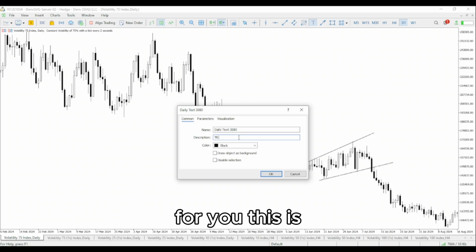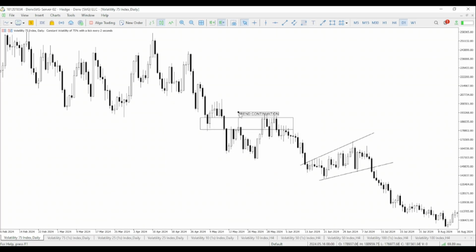This is trend continuation. Trend continuation. You can see right here, I just labeled it. This is trend continuation.